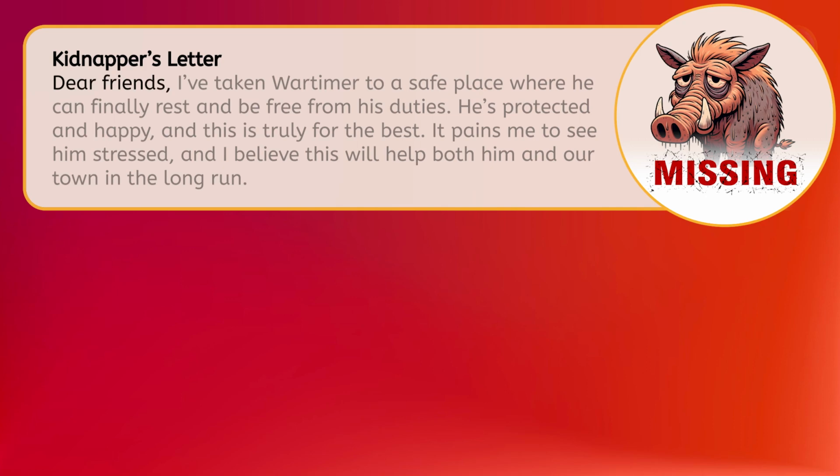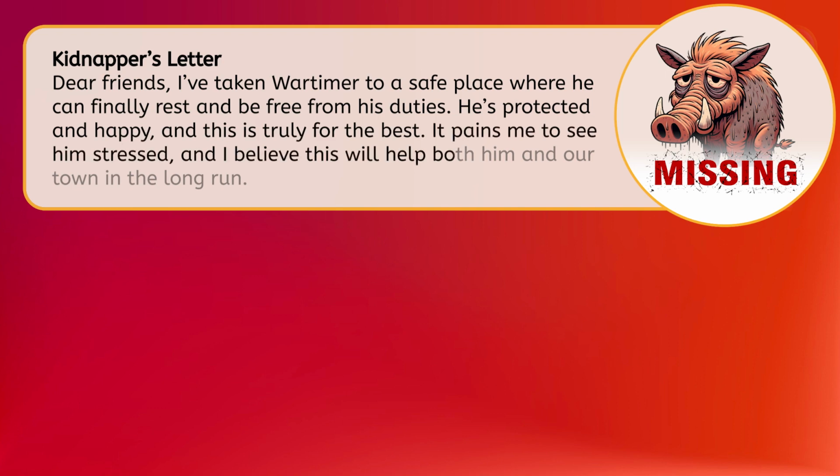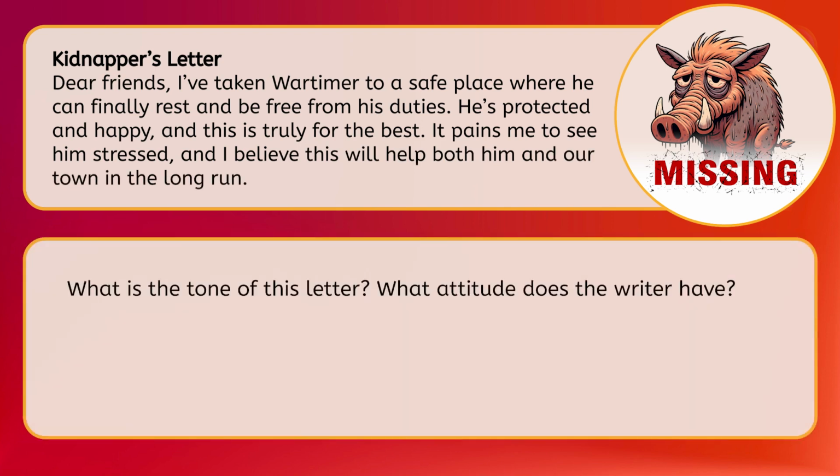Dear friends, I've taken Mortimer to a safe place where he can finally rest and be free from his duties. He's protected and happy, and this is truly for the best. It pains me to see him stressed, and I believe this will help both him and our town in the long run.